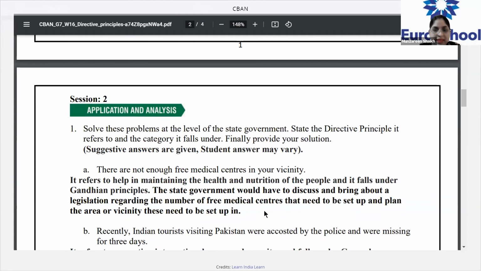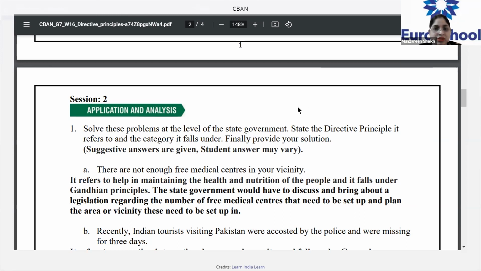Solve these problems at the level of state government. State the directive principle it refers to and the category it falls under. Finally, provide your solution. Here the answers may vary. So now, as I told you, you'll have to learn which principle comes under which category. They have given you the problem. First, you'll have to tell us which category of principles this particular problem comes under, and then you have to give your solution also. Have you understood the question? Yes, ma'am. Solution means the remedy to that particular problem.